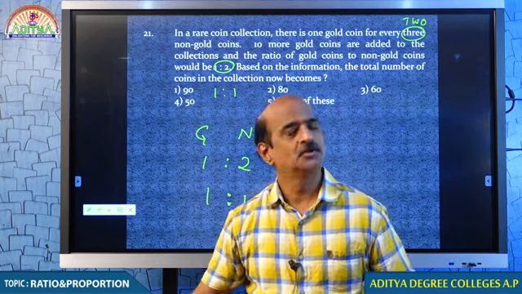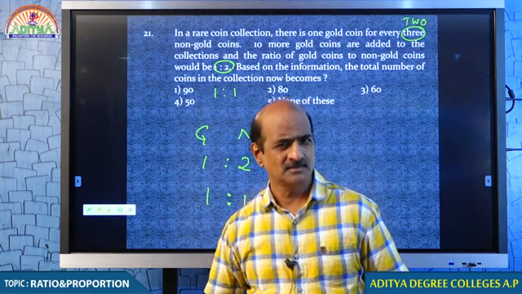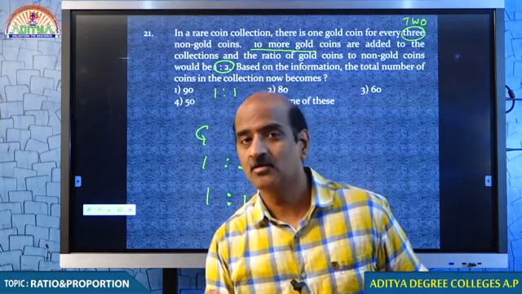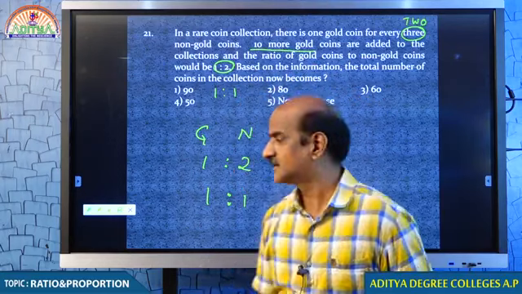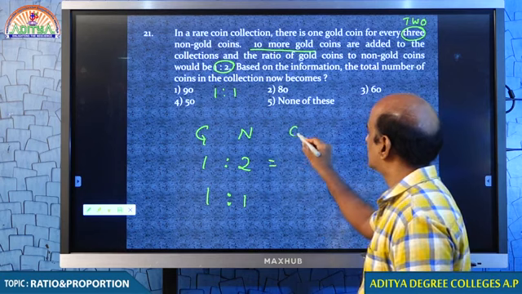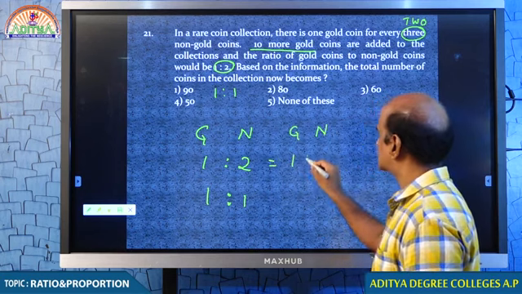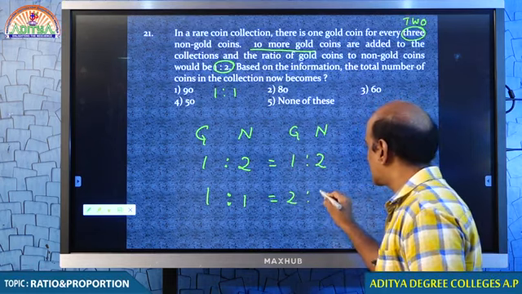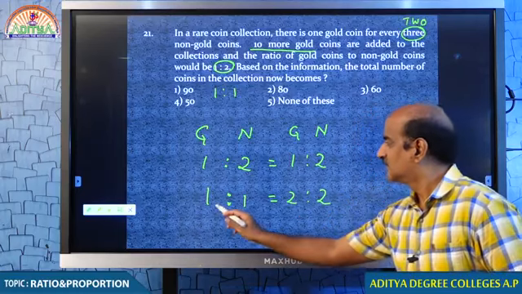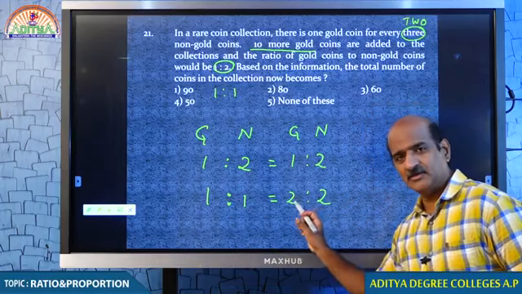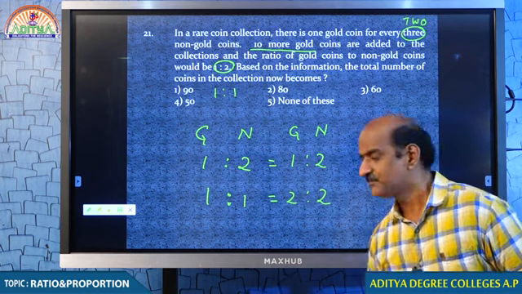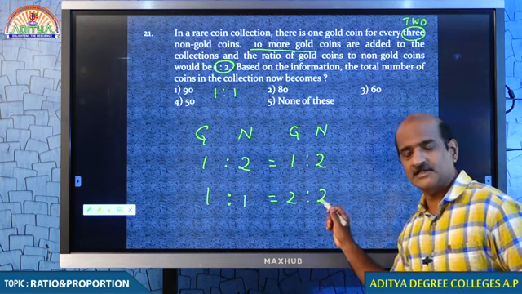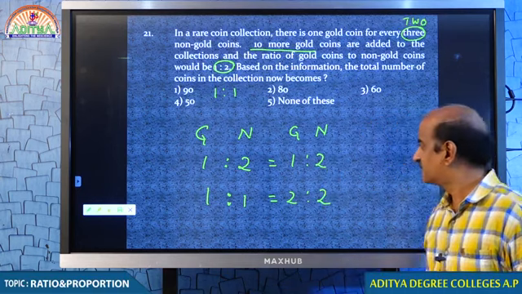You are doing this change by adding, which means non-gold coins should be constant. Therefore, gold and non-gold coins 1:2, we don't change, but 2:2, can I take 2:2? 1:1, can I take 2:2? Come on, can I take? Non-gold coins are not getting any change, they keep constant.